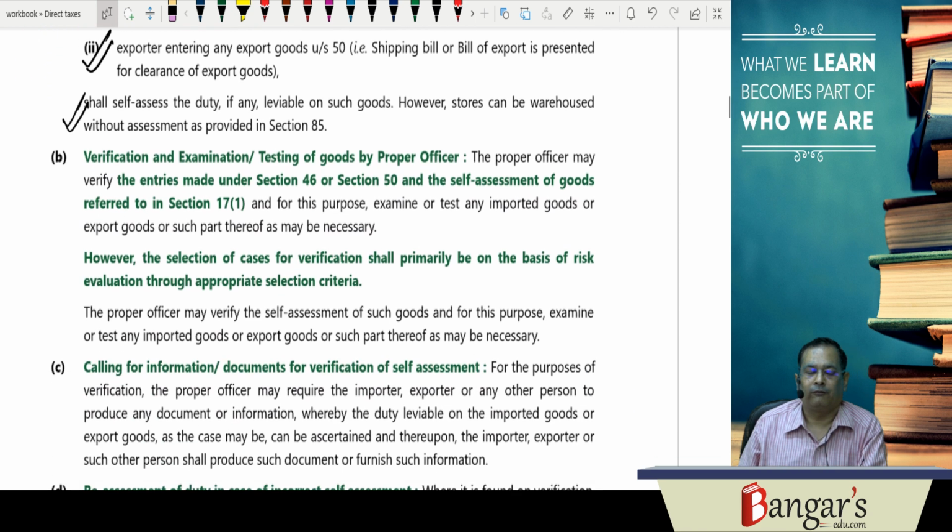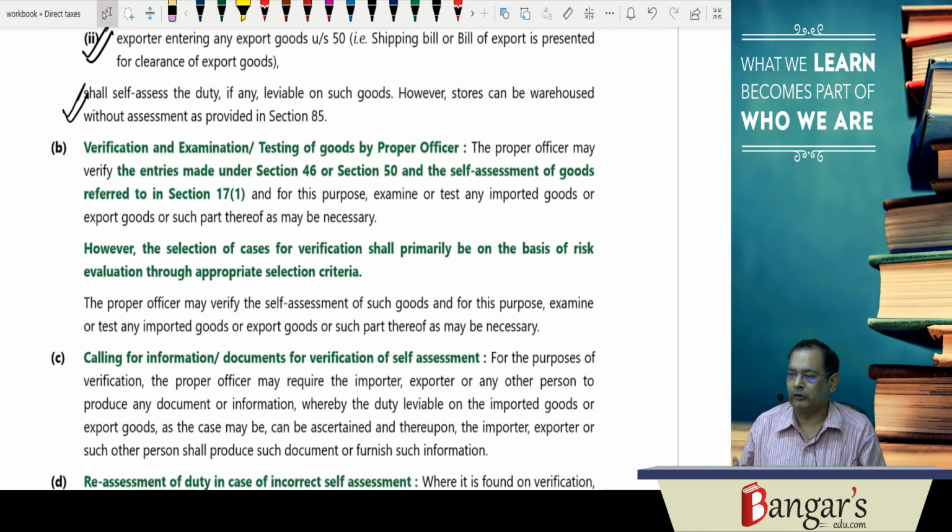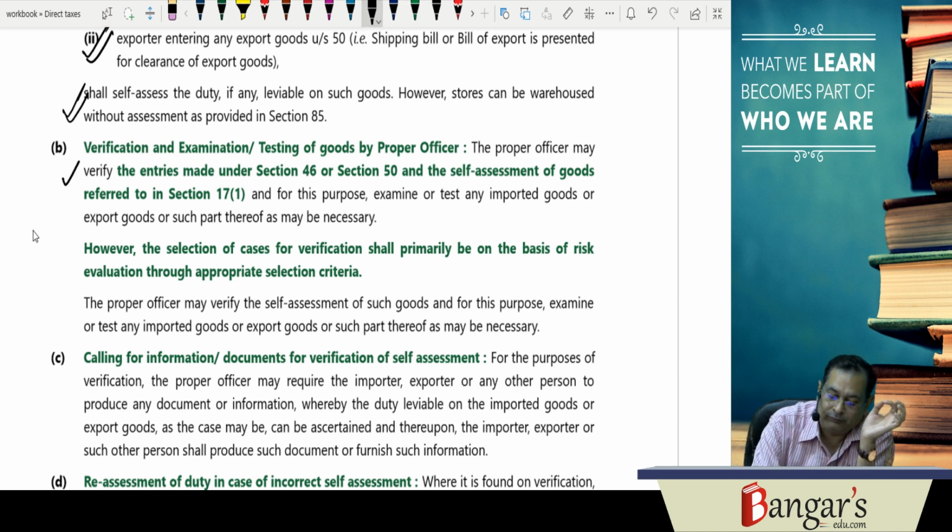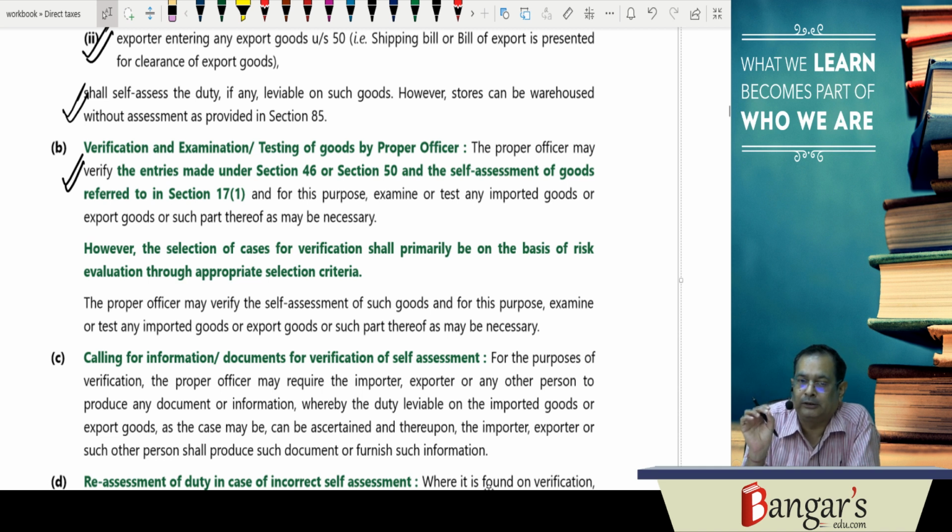Now here, when we have presented our bill of entry or shipping bill or bill of export, the department will see whether you have made the proper classification, whether you have made the proper valuation. For that purpose, they can go for the verification and examining or testing of goods. So the proper officer may verify the entries made under section 46 or 50, and whether the self-assessment made by the importer or exporter is correct or not, and for that purpose he may go for examination and testing.